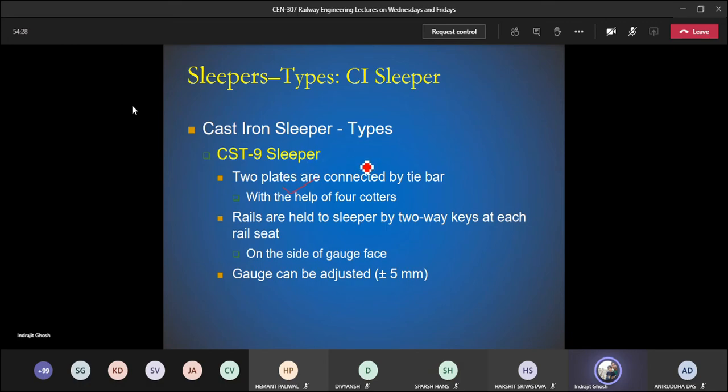Here the two plates are connected with tie bar in case of CST9 with the help of four cutters. In the slipper, there are two-way keys at each rail seat. There is one finding that you need to keep in your mind, that we use the keys on the side of the gauge face.